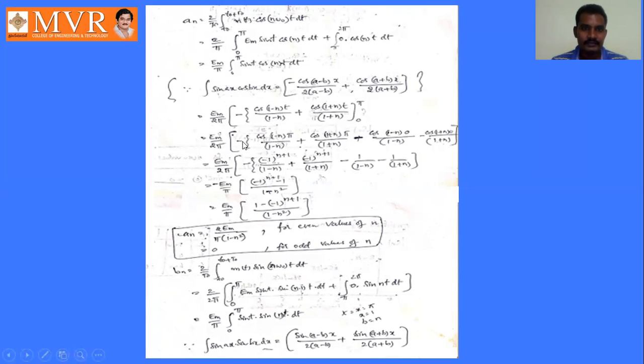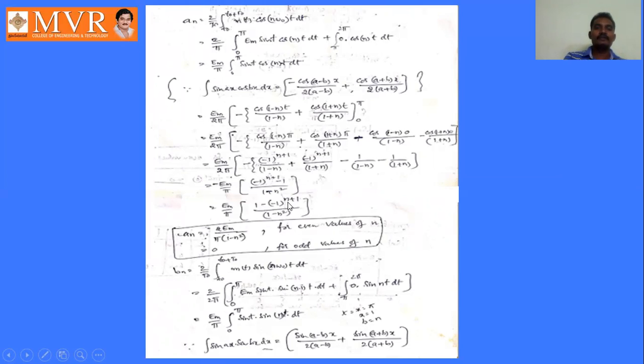Then by simplifying this and substituting these values, it will be simplified as Em by pi, minus of (minus 1) whole power n plus 1, minus 1, by 1 minus n square. By extracting this minus and sending it inside, it will become Em by pi into 1 minus (minus 1) whole power n plus 1 by 1 minus n square.